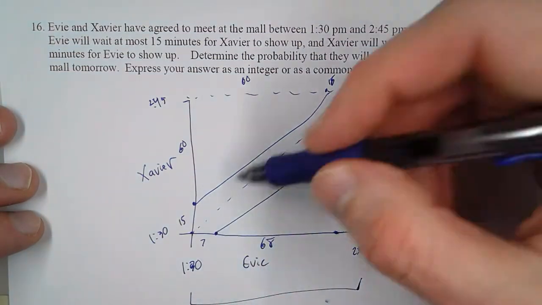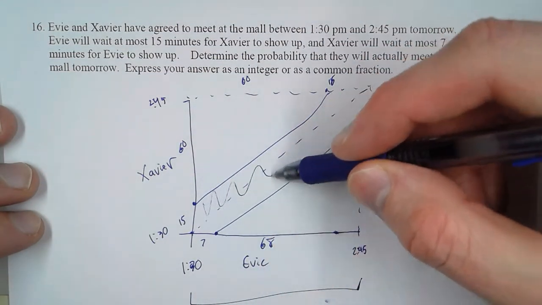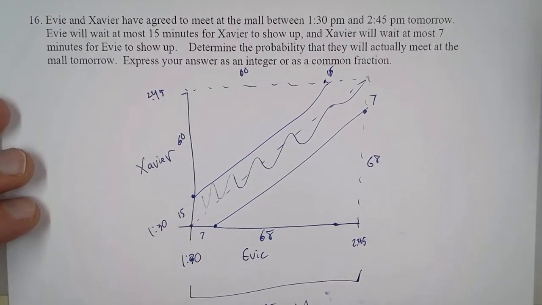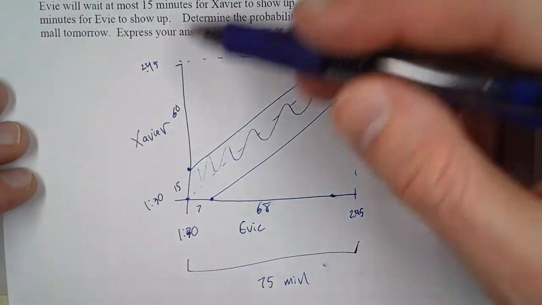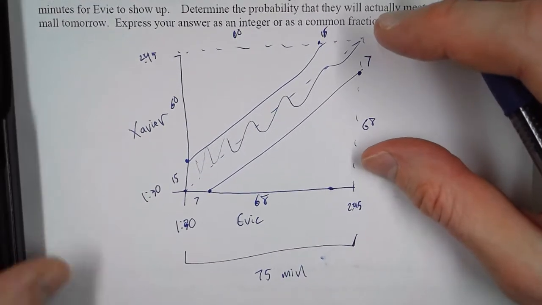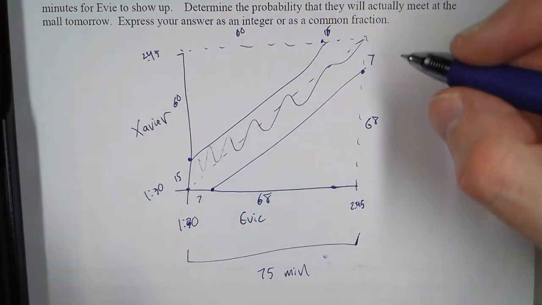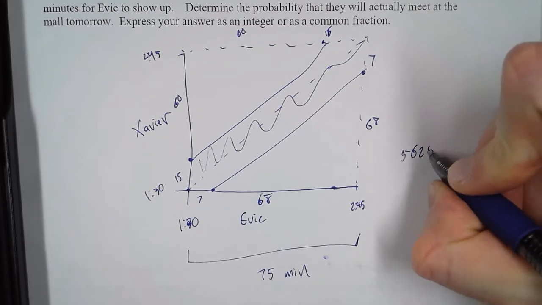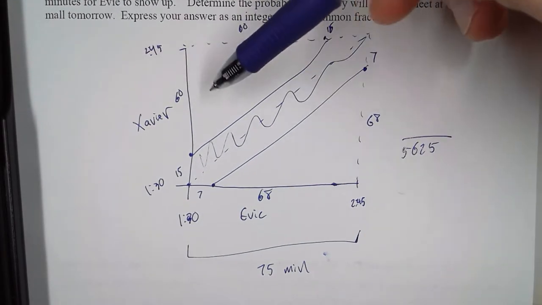So what we've got is this region in here where they meet up. Now the total area is 75 minutes times 75 minutes. So 75 squared is 5625. Now the area we want is a bit awkward.